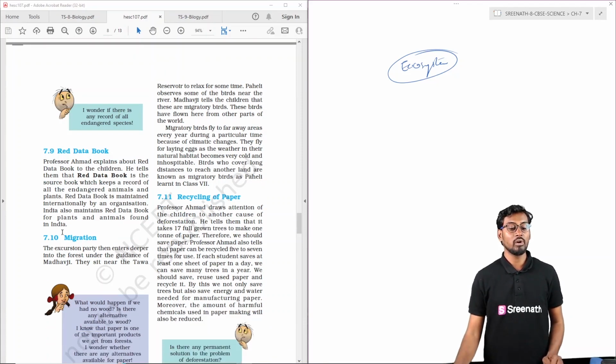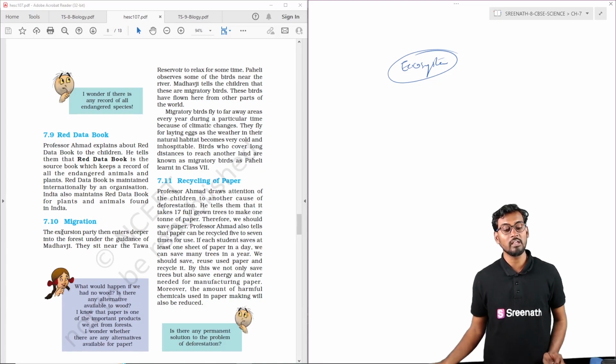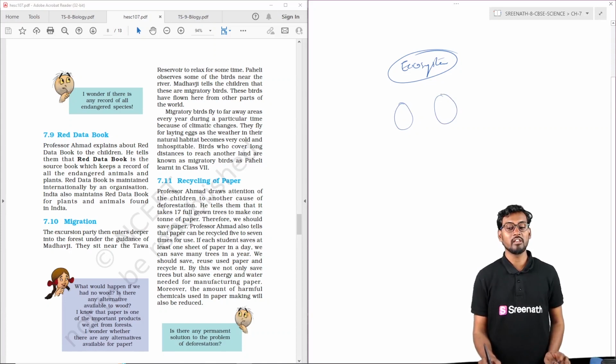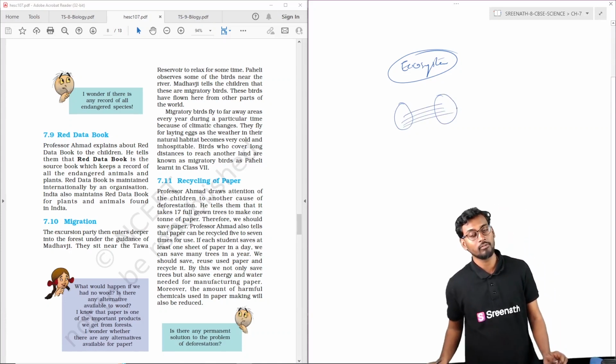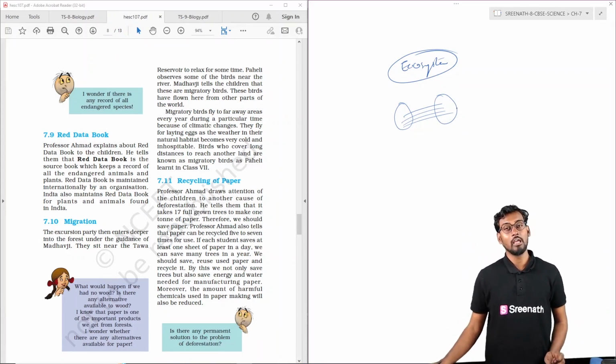And what is migration? Migration is the process where animals move from one patch of forest or one area to another area in search of mates, food, and a warm climate.